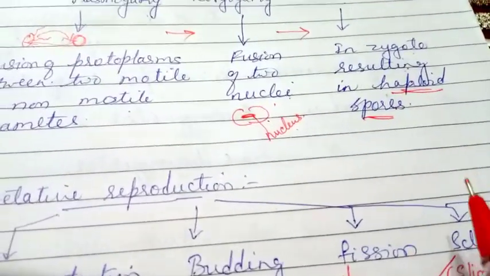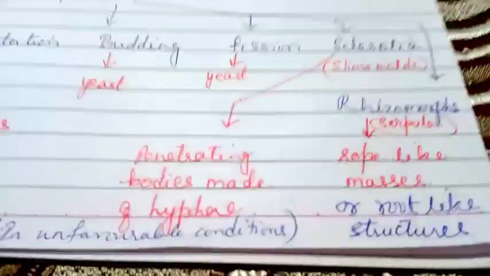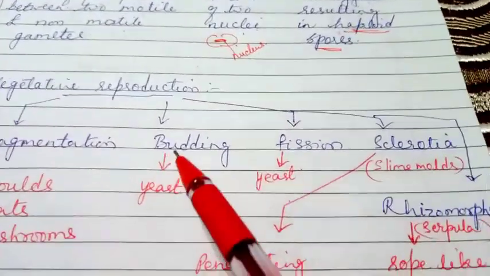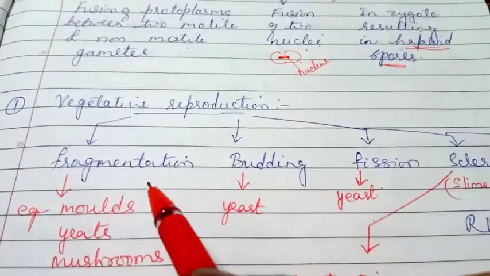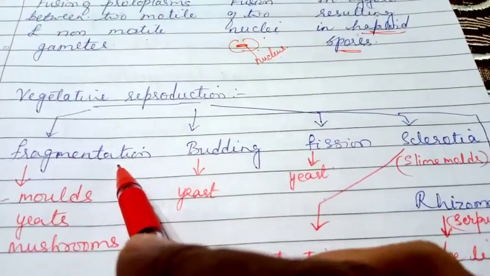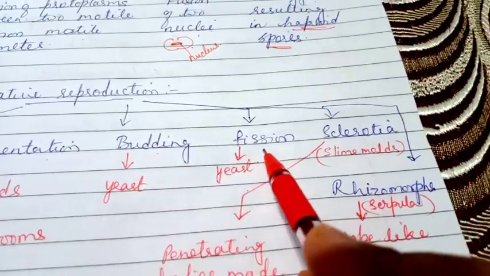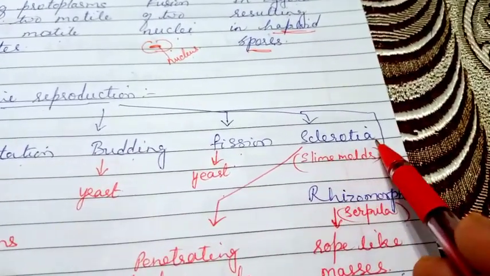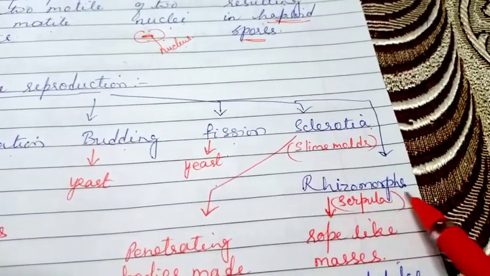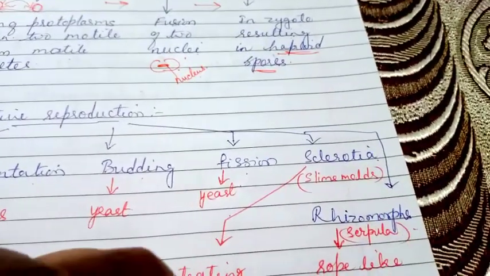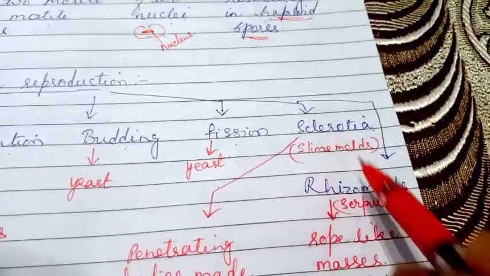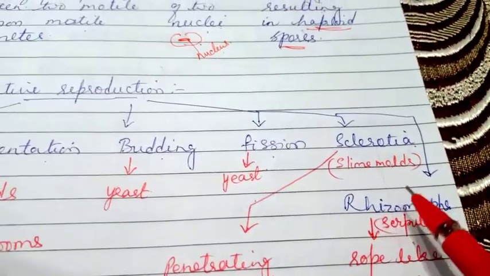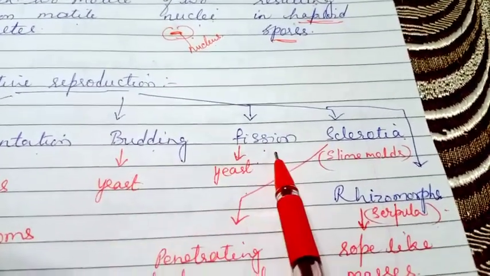Then we come to vegetative reproduction. How does vegetative reproduction take place in fungi? Vegetative reproduction takes place by the following methods: fragmentation, budding, fission, sclerotia, and rhizomorphs. So we are studying five methods. In our book only three methods you can see.